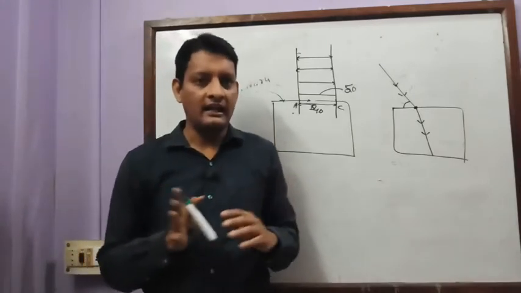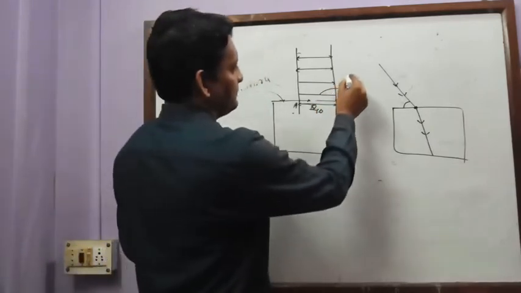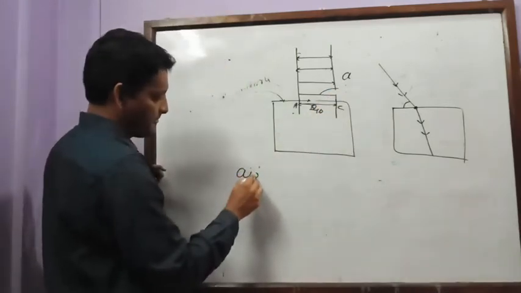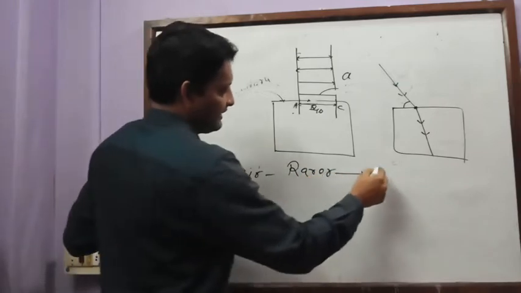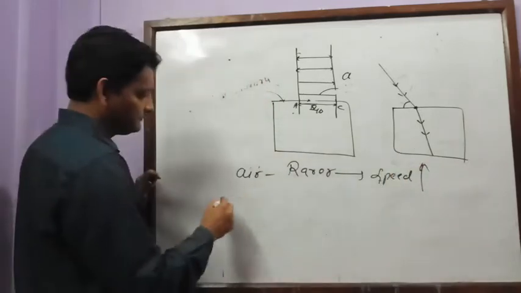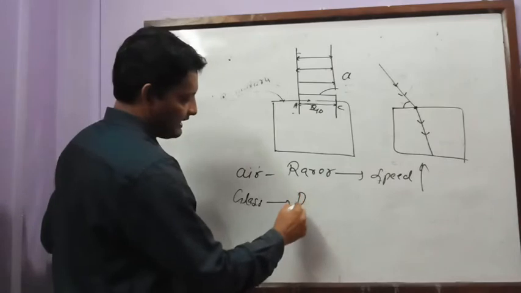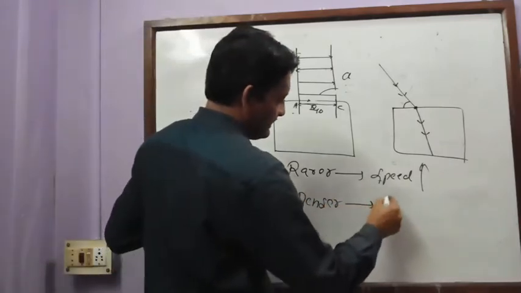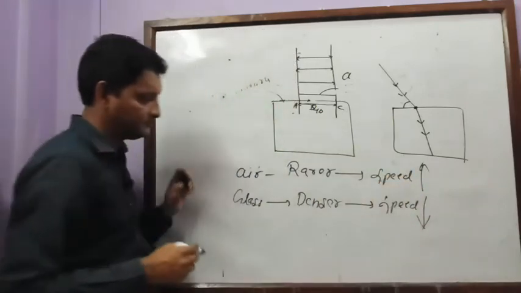One more thing I would like to point out: I say this air is a rarer medium, and here speed will be more. And I say glass is a denser medium, and in denser medium the speed of light is less.